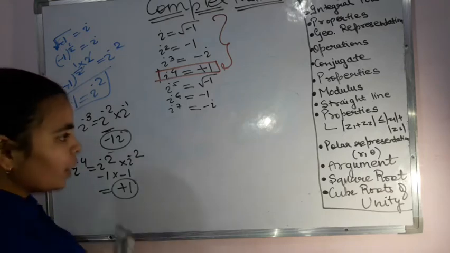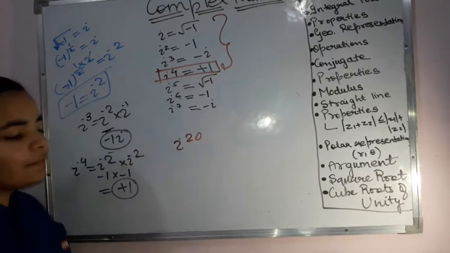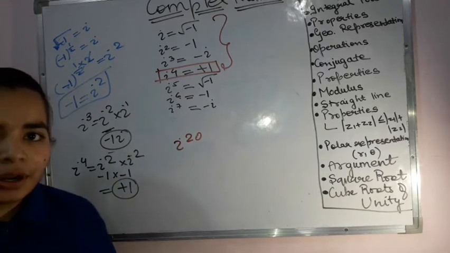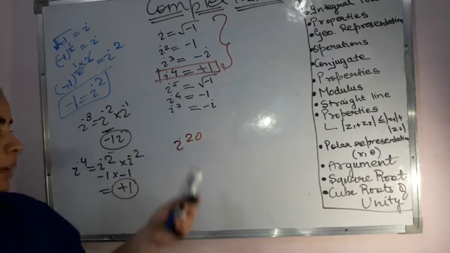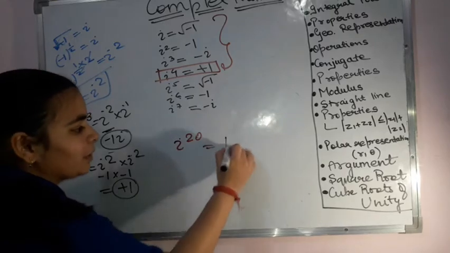Okay? I hope this part is very much clear now. Suppose I have i raised to the power 20. I can simply write i raised to the power 5 into 4, that is equal to 20. And when the 4 is multiplied to it, it is definitely going to be 1. So my answer becomes 1.